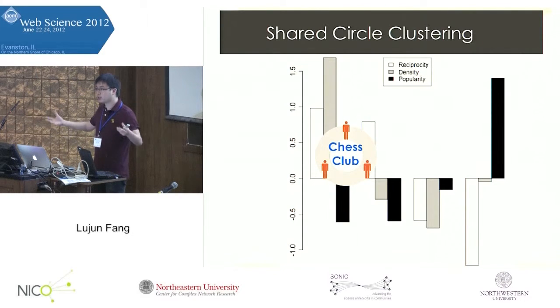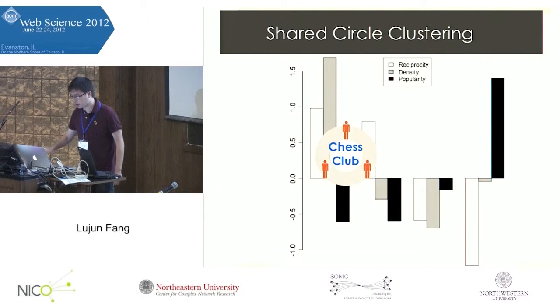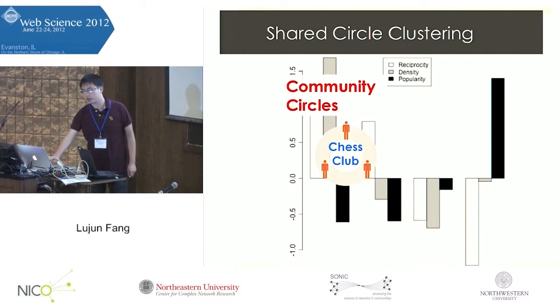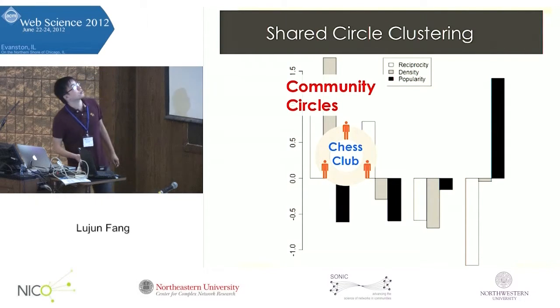They know each other, and they might already be connected to each other on Google+, so they might have high density. But in other cases, they might have just joined this Google+ social network, and in some cases this kind of circle can have a bit lower density. In either case, this reminds us of real-life communities, so we call these two classes of circles community circles.